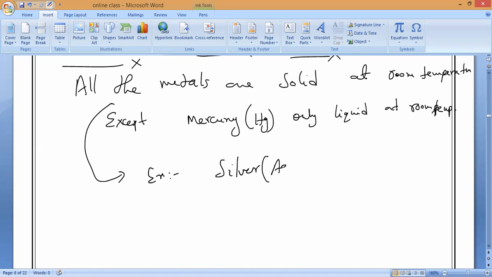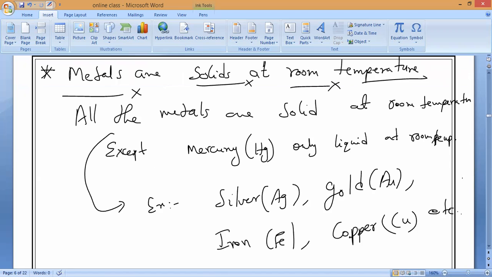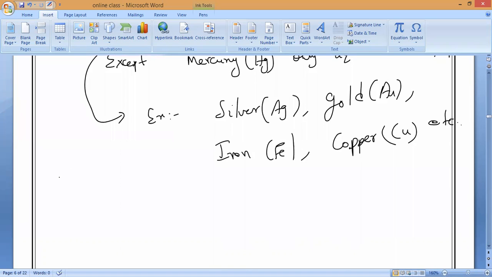Examples: silver, Ag. Gold, Au. Iron, what is the symbol of iron? Fe. Copper, what is the symbol of copper? Cu, etc. That's all. Write it. This is the seventh property. Any doubt? Ask me. Once it is completed, let me know. Next property.